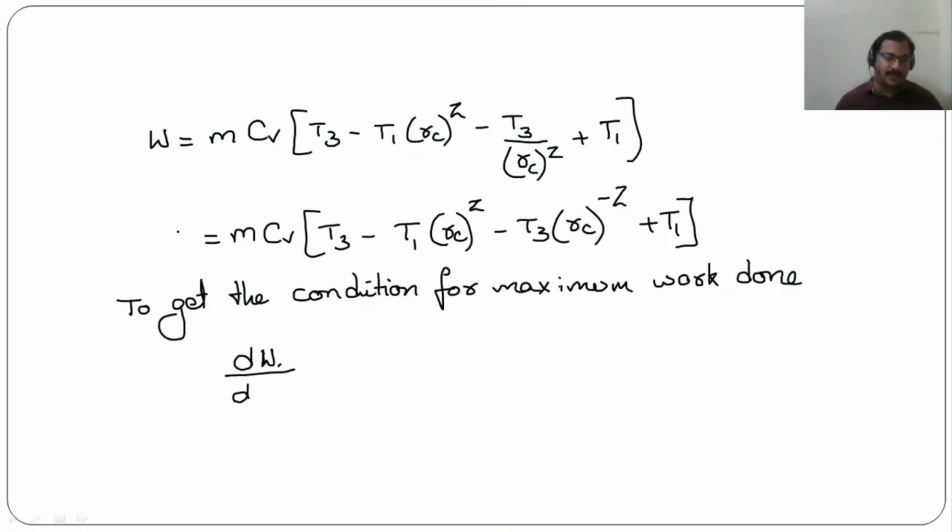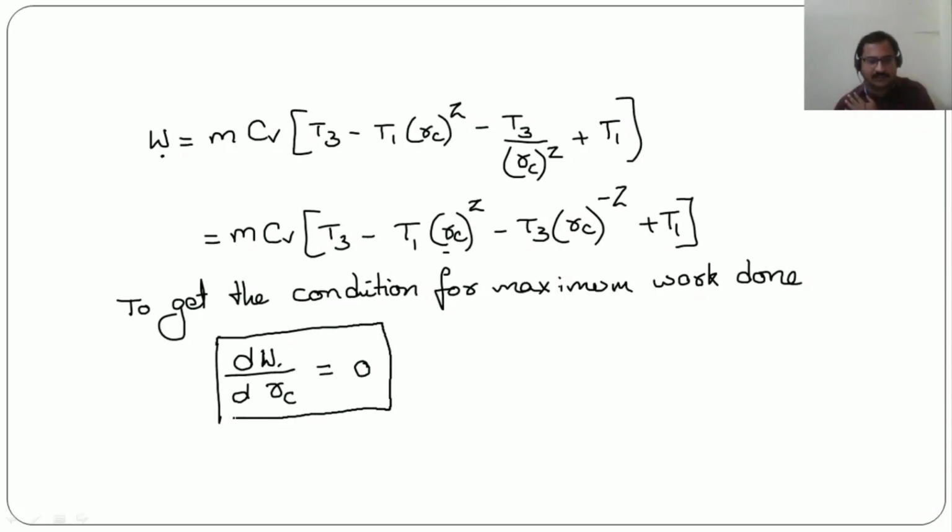For maximum work done, we need to differentiate work done with respect to compression ratio, because if the compression ratio varies, work done and efficiency are also changing. We equate it to 0 to get the condition for maximum work done.